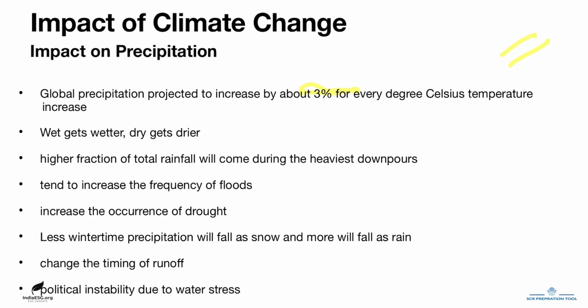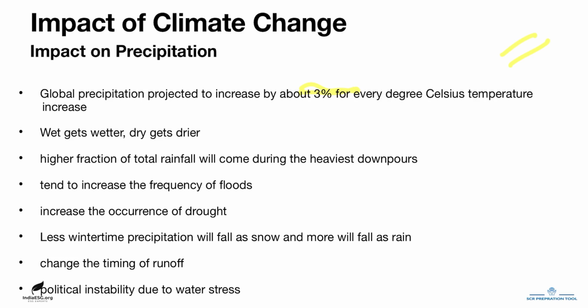Then, in addition to the changes in the pattern of precipitation, it is also likely that a higher fraction of total rainfall will come during the heaviest downpours. This has been a continued trend observed over the last few decades. So, this will tend to increase the occurrence of flood events.